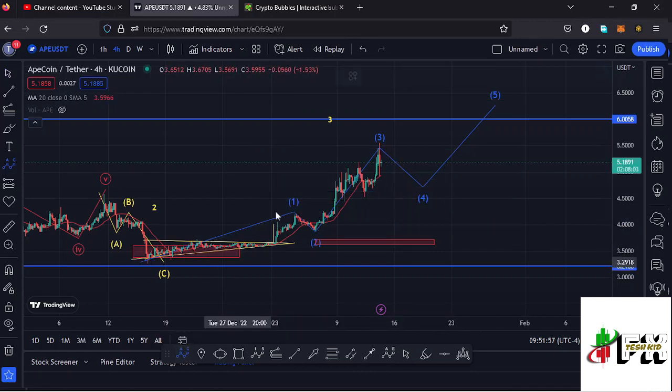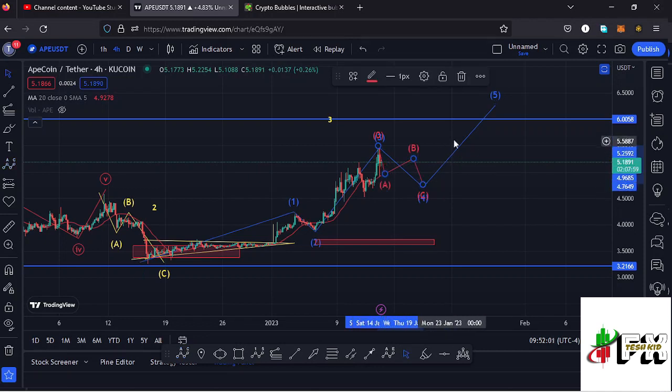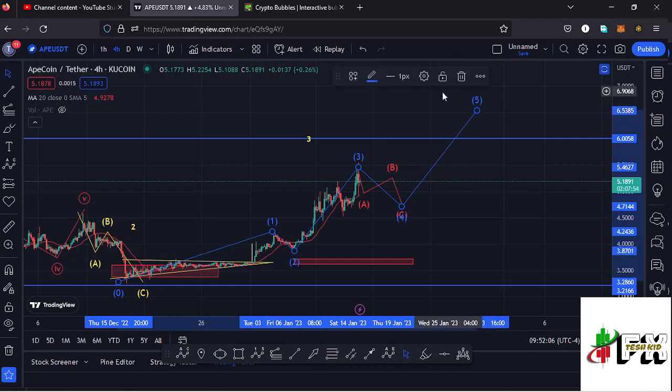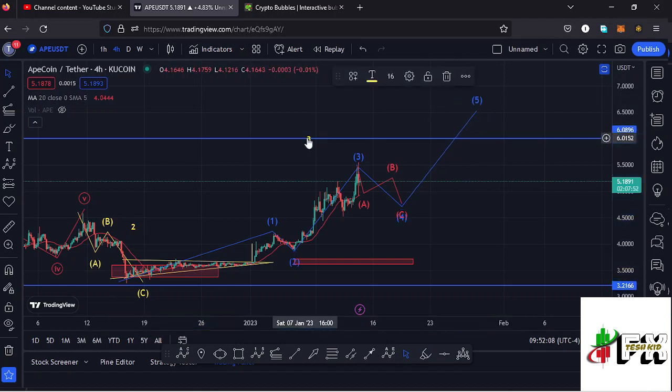that is an ABC corrective structure here on the charts in the formation of this wave 4, before we continue pushing even higher to fully maximize our target area to the upside in the formation of that higher Elliott wave count 3. So on the long-term scenarios, I'm expecting apecoin to continue gearing up to fully maximize the formation of this higher Elliott wave count 3. But on the short-term scenarios, I'm expecting a bit of a retracement to the lower side in the formation of